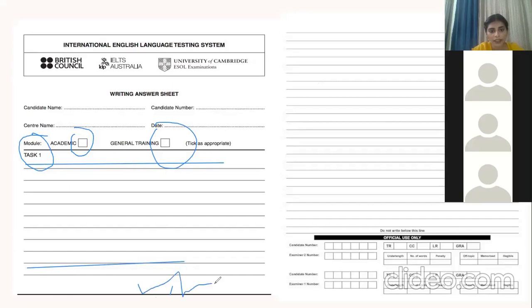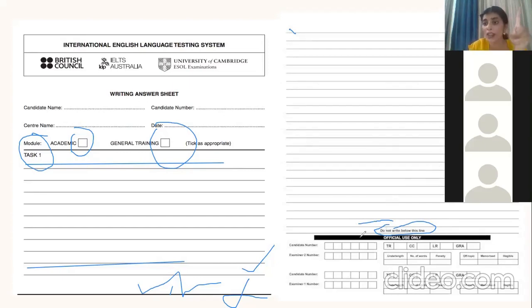In this area, on this line, we don't have to write anything. We have to end our writing only up to here. After this we get this other sheet. On this sheet also we can start from here, from this line, and then we can end till here. And it is also mentioned that do not write below this line. This is the last line. If you still need space, then you need to ask for an extra sheet. You get an extra sheet in IELTS, but you don't have to write below this line.